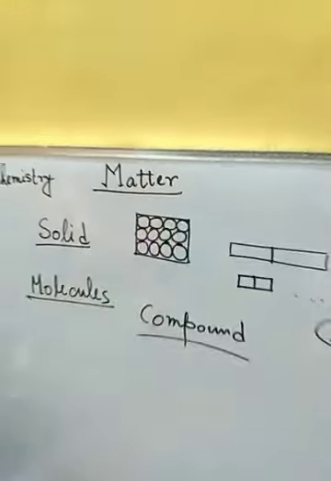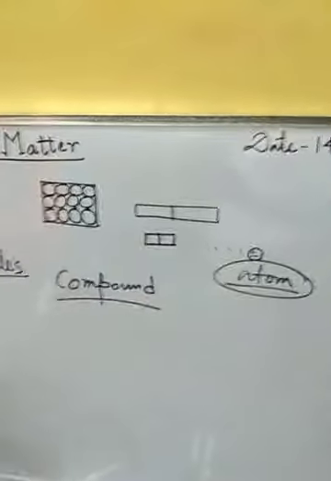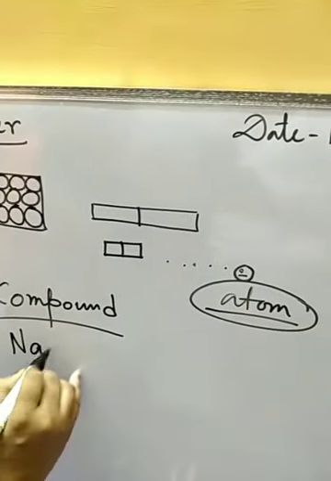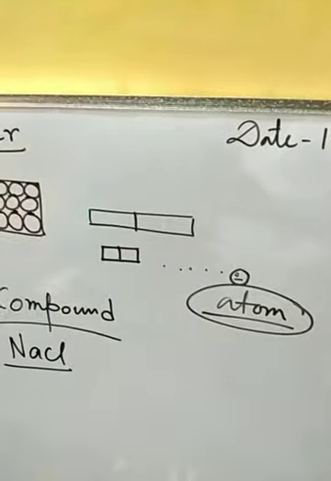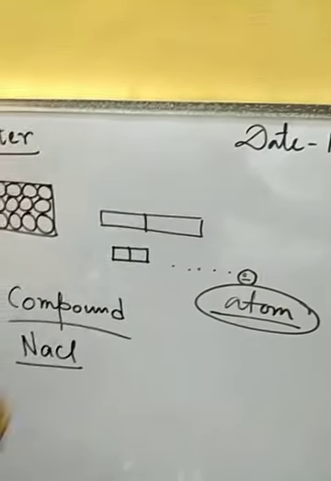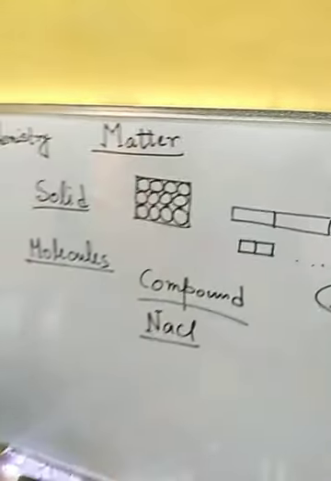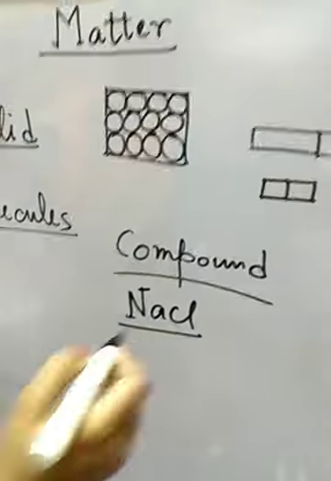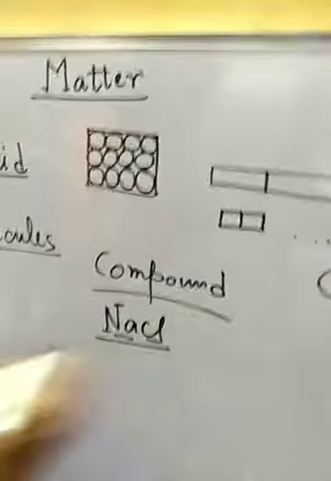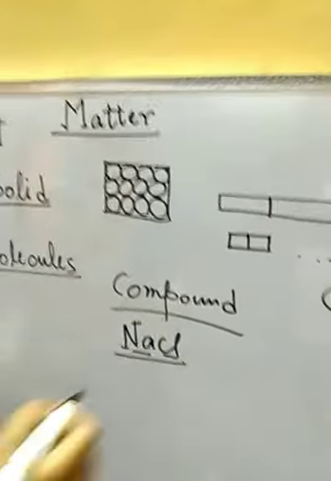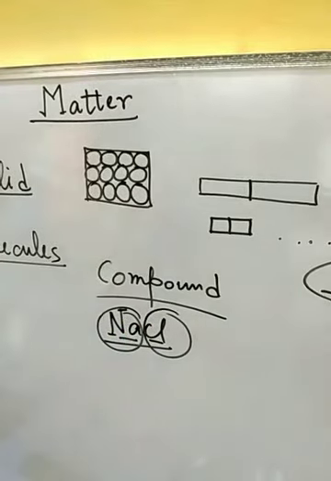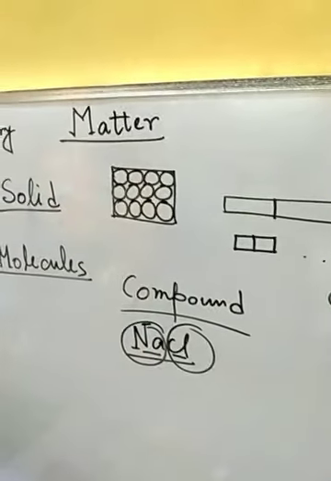The smallest particle of a compound we will be calling a molecule. Suppose we take common salt, sodium chloride. Say this is the sodium chloride molecule, and here we are getting two different elements. One is sodium, this is one element, and another is chlorine. So this is another element.